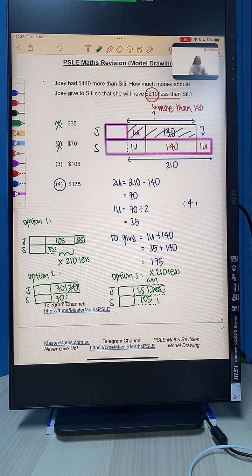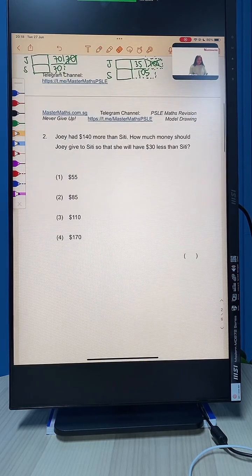Question number 2 is going to be very similar to question number 1, except the values are slightly different. I'm going to show you the model method as well. So let's go through question number 2. Joey had $140 more than City. How much money should Joey give to City so that she will have $30 less than City? For this question, the difference is $30.